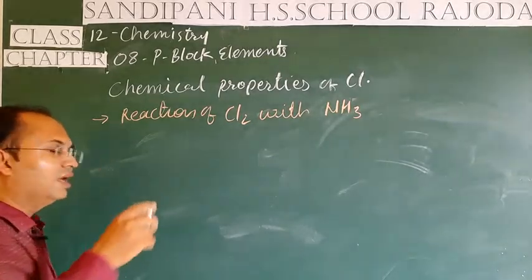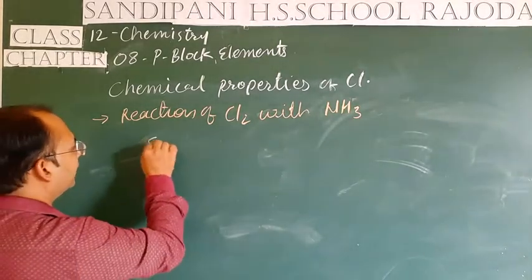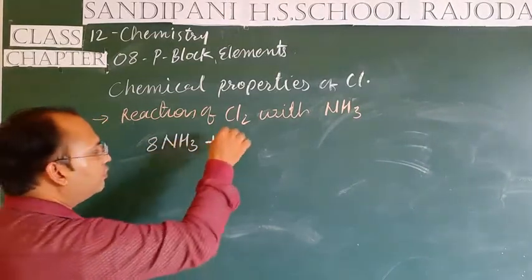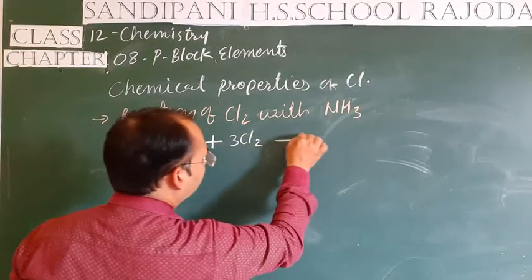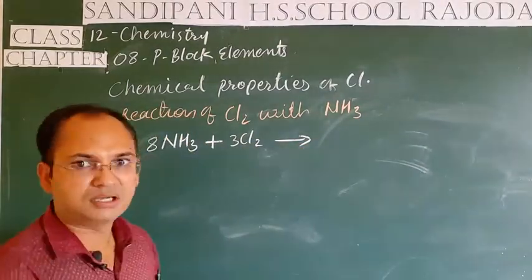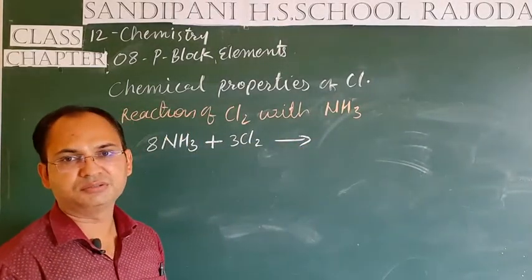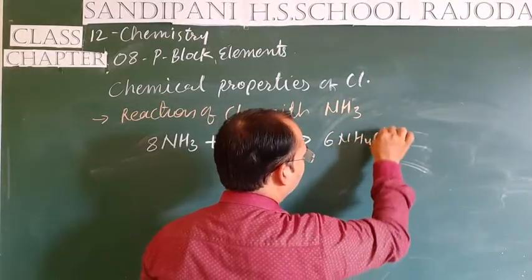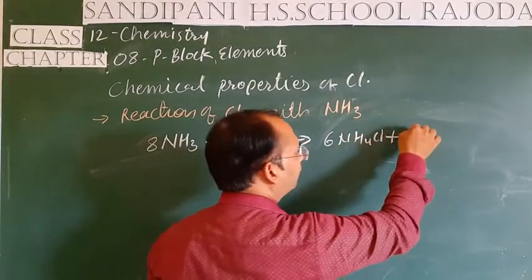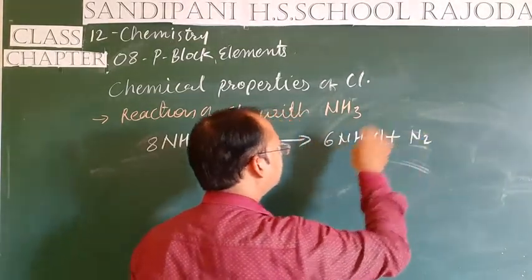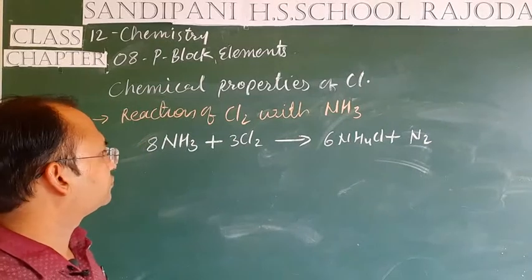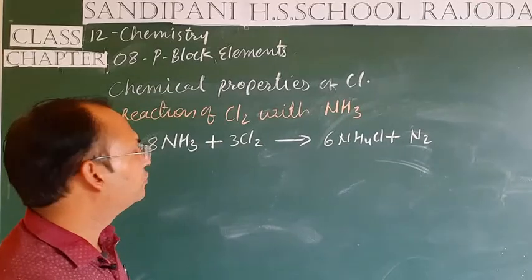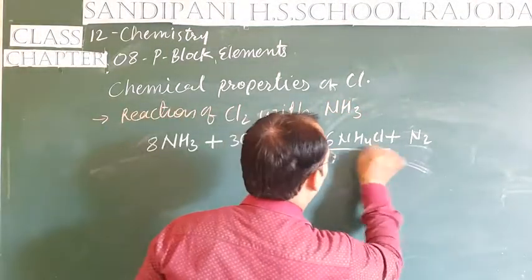First of all, excess amount. So we will take 8 molecules of NH3 with 3 molecules of Cl2. Then, as I told you, ammonium chloride is formed, 6 molecules of NH4Cl, along with the production of nitrogen gas. This equation is balanced.